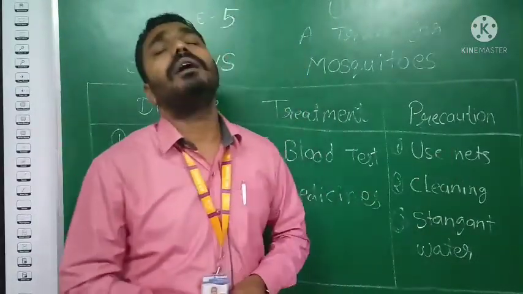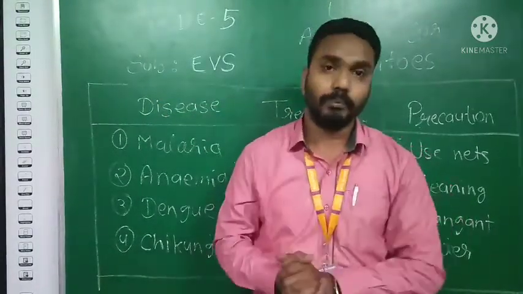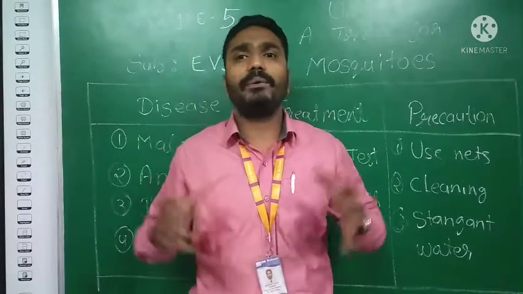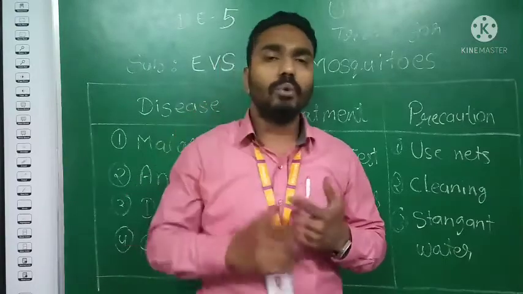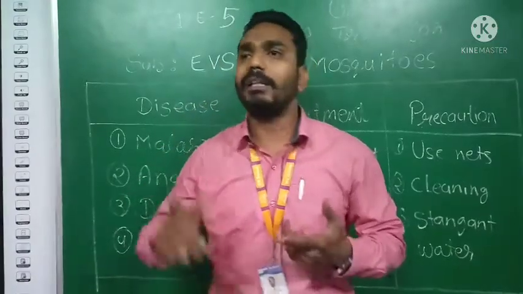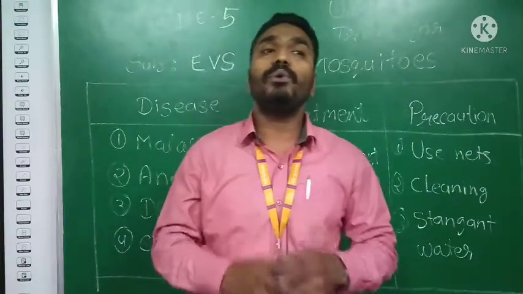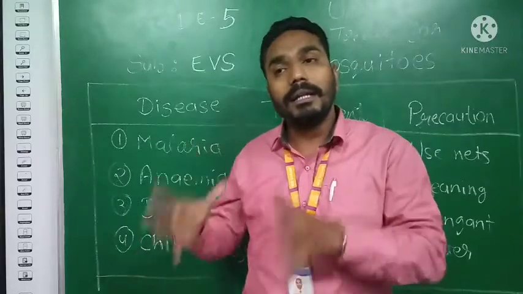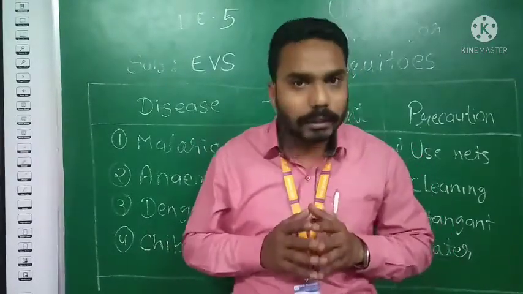The second thing, which is very important, is cleaning your surroundings. Try to keep your surroundings clean, whether it's a school, your house, your playground, or wherever you are going. If there is cleanliness, there are fewer chances of getting the disease.